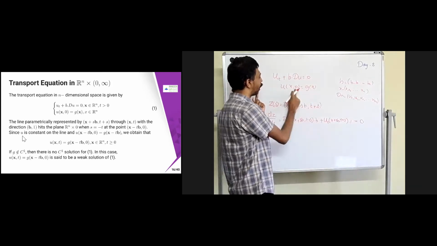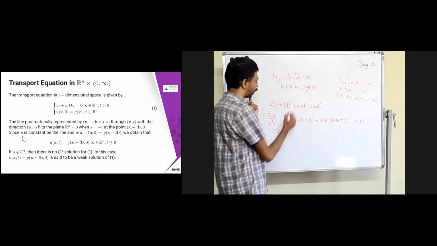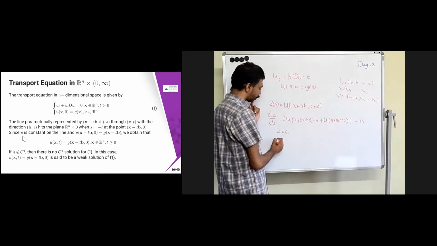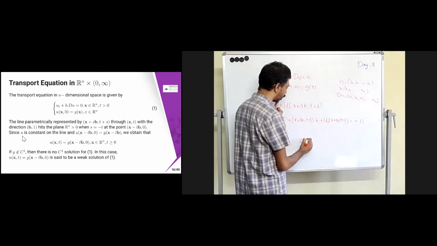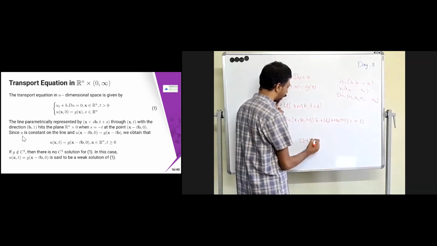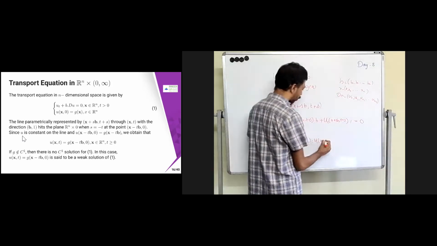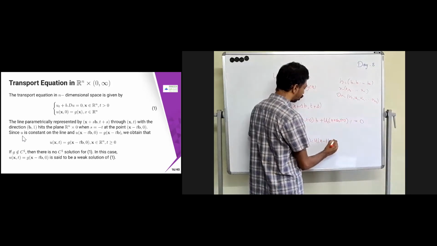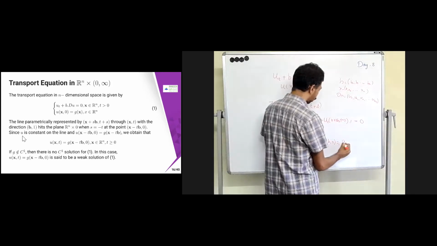So if I put s equal to minus t, this becomes z of minus t, which is u of x minus tb comma 0. But what is u of x comma 0? It is g of x, so that is going to be g of x minus tb.